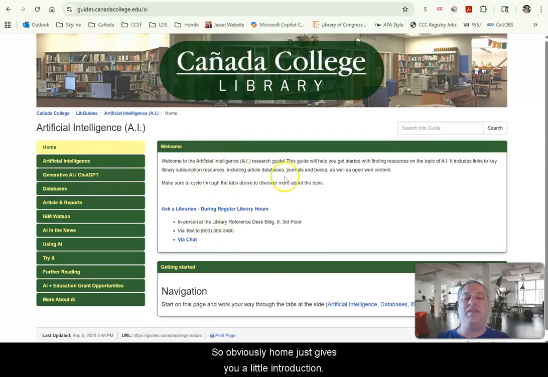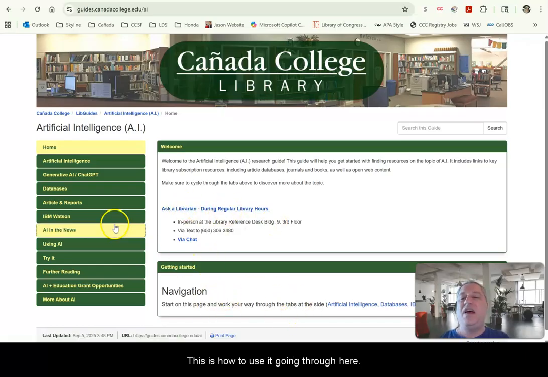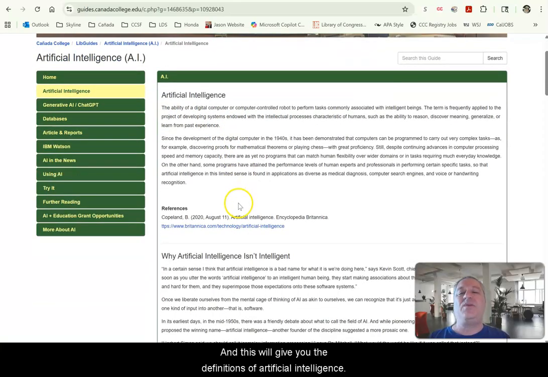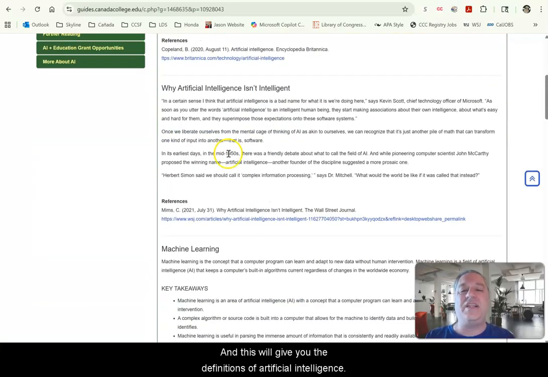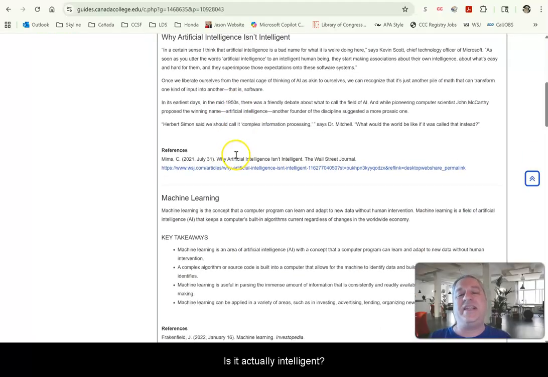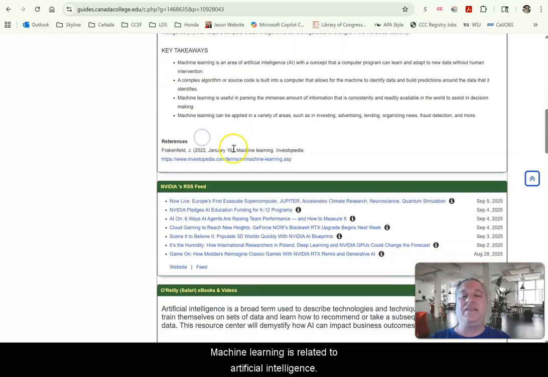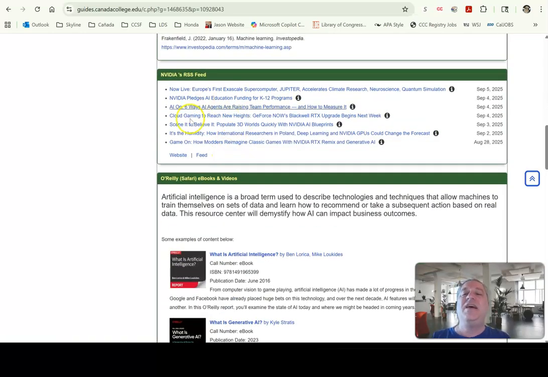Obviously home just gives you a little introduction, ask a librarian, this is how to use it. Going through here, artificial intelligence is the next one. And this will give you the definitions of artificial intelligence, why artificial intelligence isn't actually intelligent, related terms. Machine learning is related to artificial intelligence. In this case, we have an RSS feed from NVIDIA.